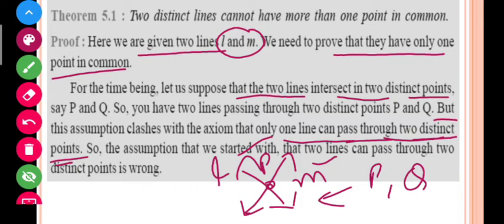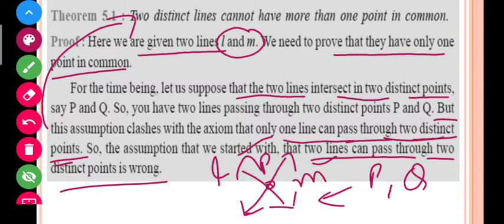Now I will tell you how we have used this axiom. You know that if there are 2 points, only one line can pass through them. But I am supposing that there are 2 points and two lines are passing through these 2 points. So it can't be possible. Two straight lines can't pass through these points. Only as a curved line could I say that, but there is only a unique line that is passing through these 2 points here.